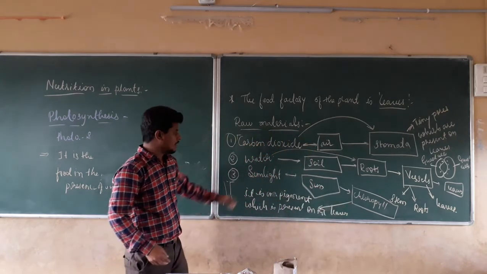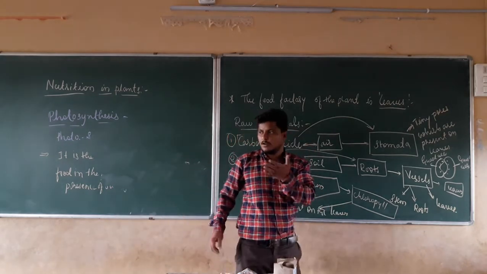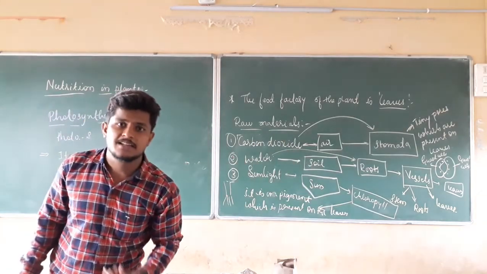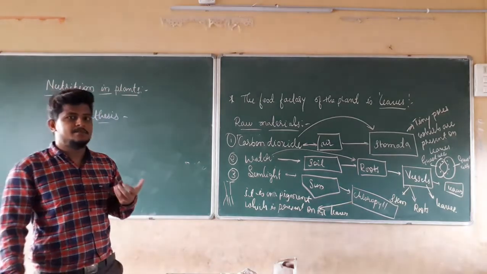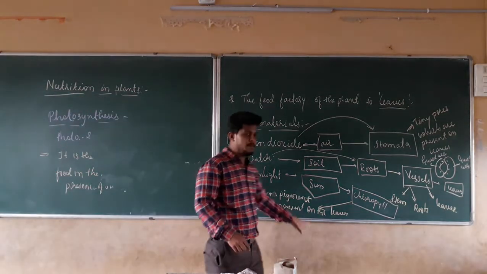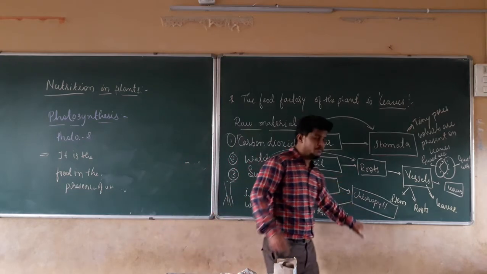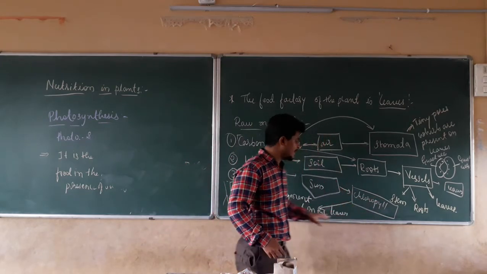Chlorophyll is a pigment. Now when you see the plant, the leaves are green in color. The green color is because of a pigment which is present in the plants. That pigment is the chlorophyll. Due to the chlorophyll, all the plants have green colored leaves.